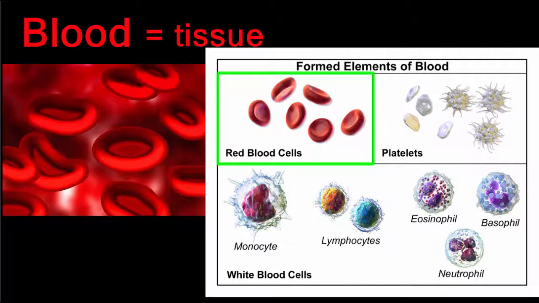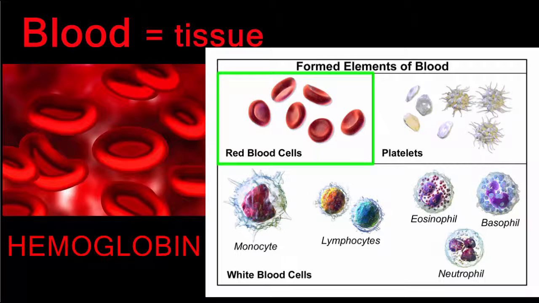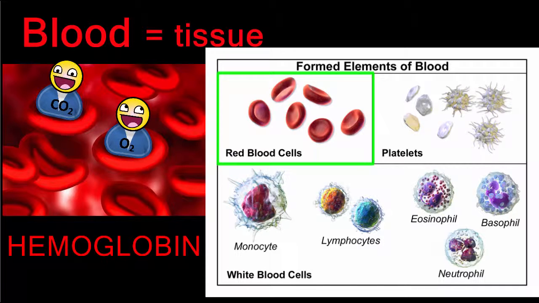Red blood cells are shaped like tiny red inner tubes and contain hemoglobin, a protein complex containing iron that binds oxygen and carbon dioxide. It is hemoglobin that gives red blood cells the ability to carry oxygen and carbon dioxide around the body.